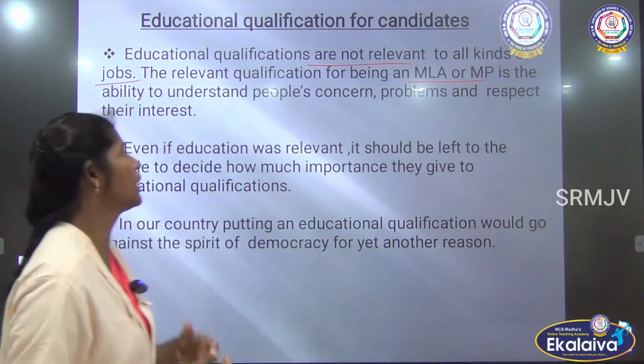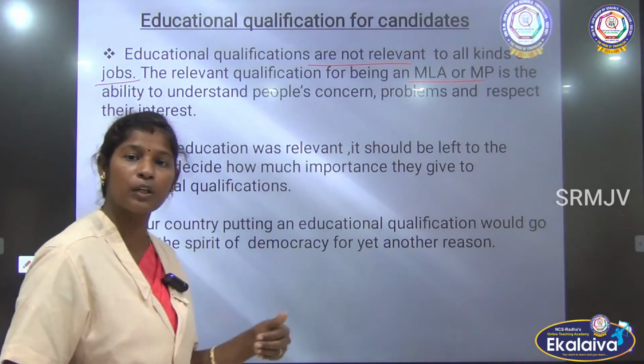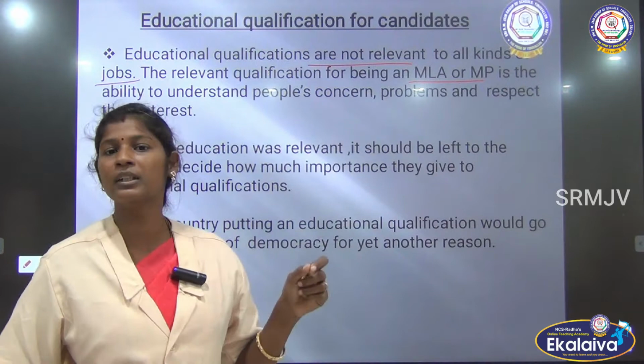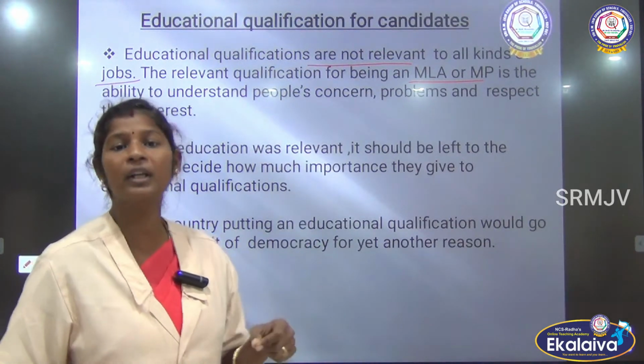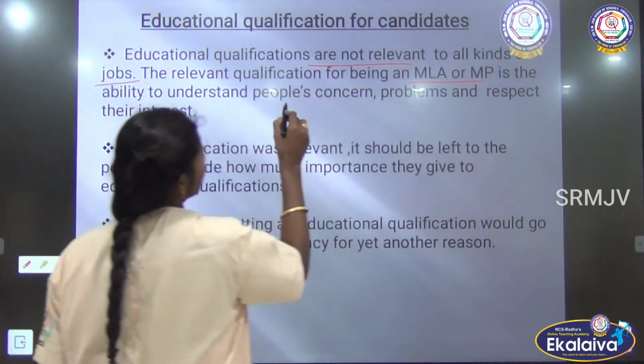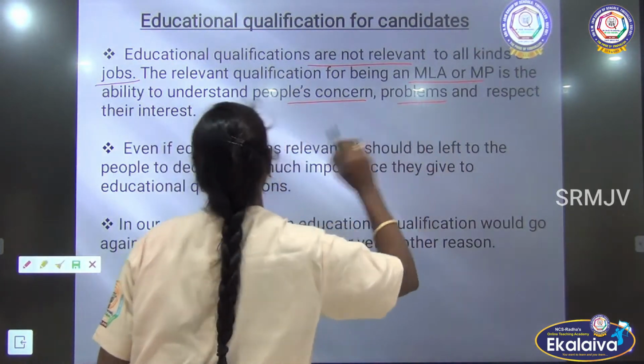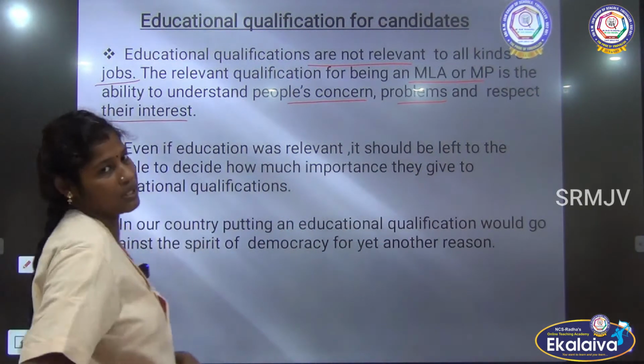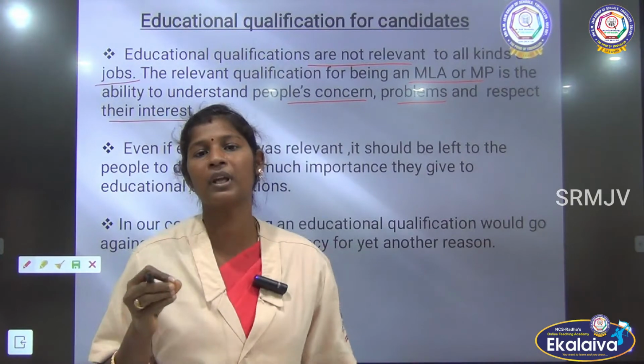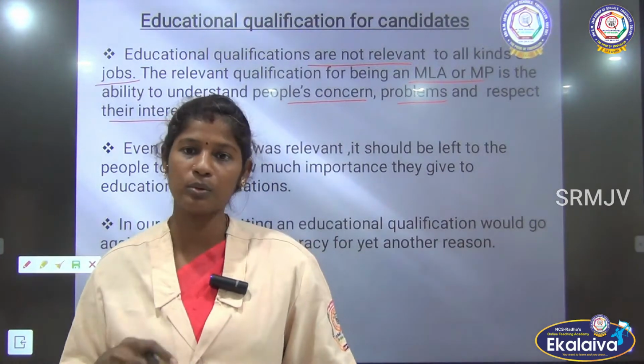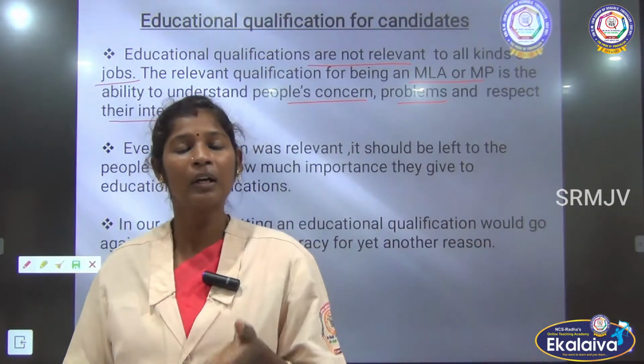Then what is the relevant qualification required to be an MLA and MP? They should have the ability to understand the people's concerns and problems, and they have to respect the people's interest. That is the relevant qualification the candidate must have, and that itself is enough to be a candidate.